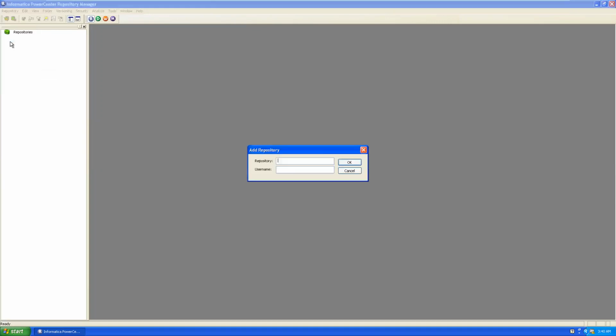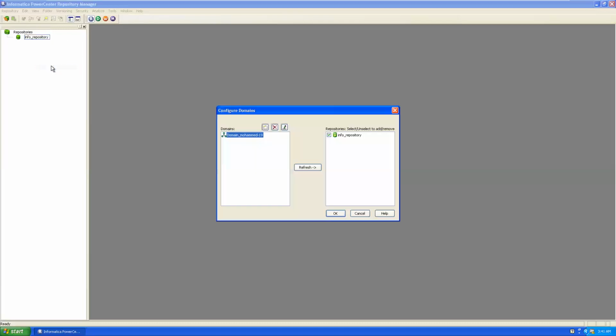Assume a new repository is created by the administrator in the Informatica Administrator home page. How to add it? Go to the repository tab and click on add repository. Under repository name, enter the name of the repository without spelling mistakes: Info_repository. And who is the owner of this repository? Enter the owner name as the username here. Administrator is the owner of the repository. Click on OK.